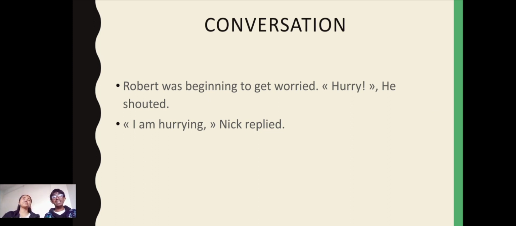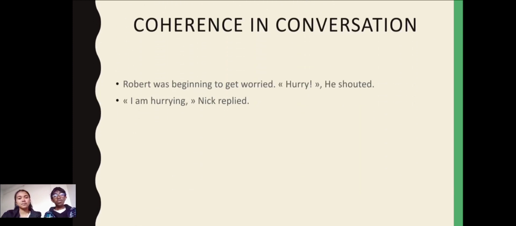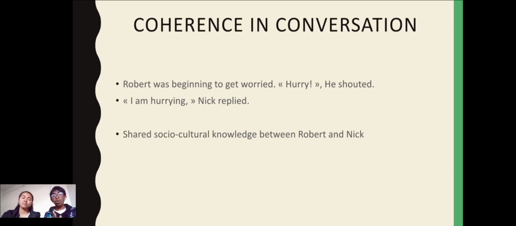Now we're going to analyze the coherence. In this conversation, both speakers share socio-cultural knowledge. They both acknowledge that they are late for an event. That's why Robert is worried and is shouting, "Hurry." In this conversation, they share a physical context, which is the street. Both speakers are heading together to the event, and they both know that they are late. So that's why Robert asks Nick to hurry.